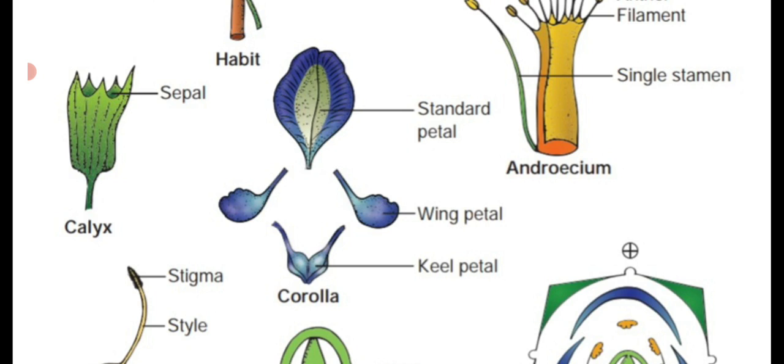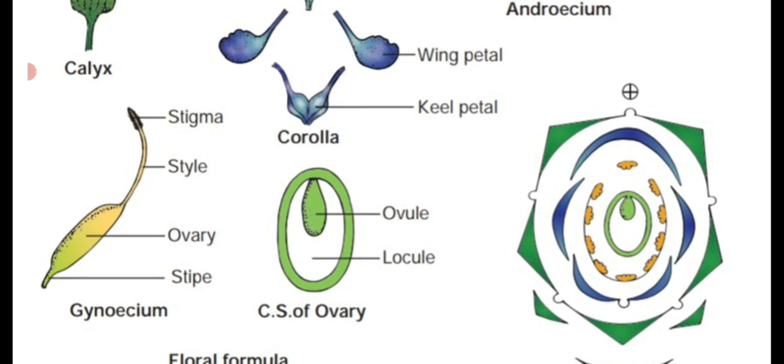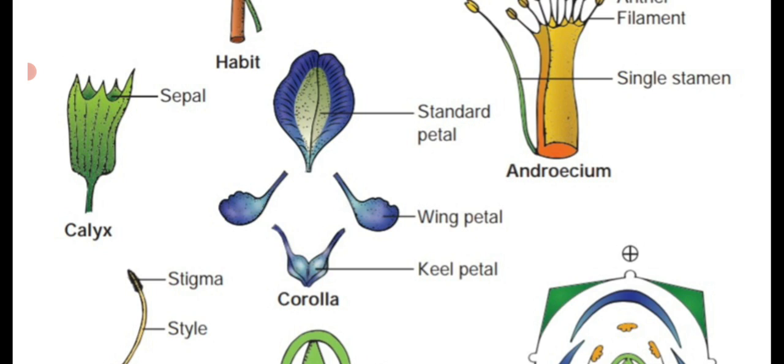And also descendingly imbricate. That means the first one is the larger one, which encloses all the 4 petals. Then the lateral 2 petals are known as wing petals, which enclose the inner 2 petals known as keel petals or carina petals. So this forms the descendingly imbricate aestivation, known as papilionaceous corolla.